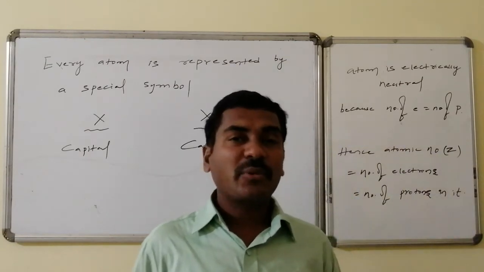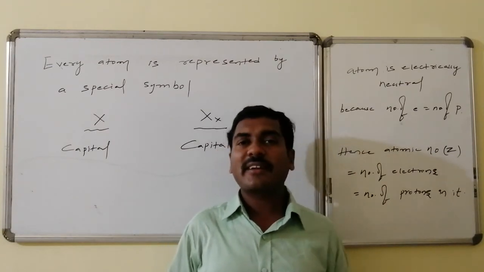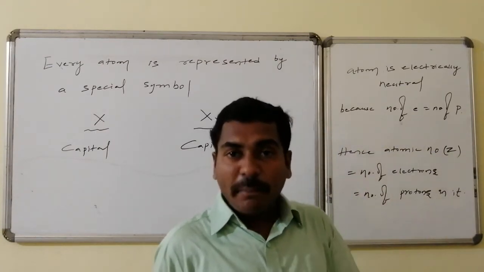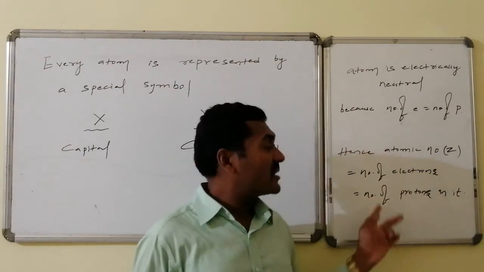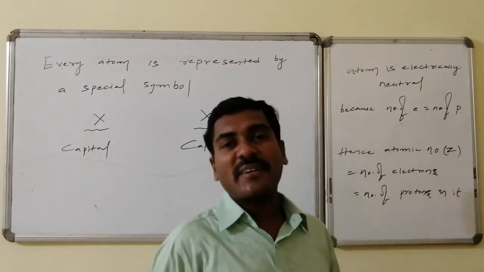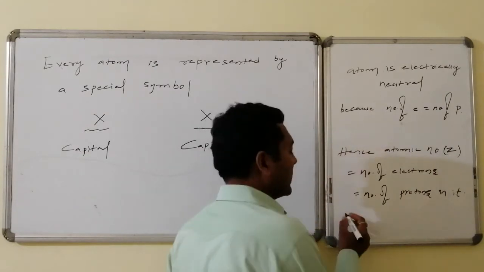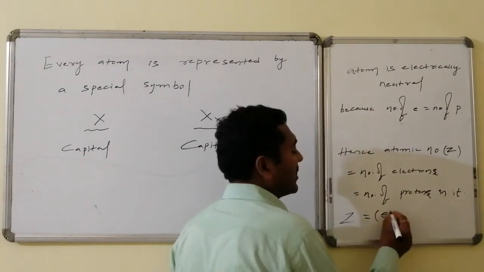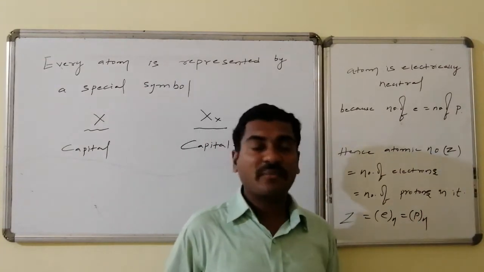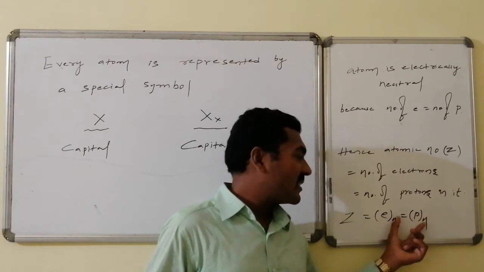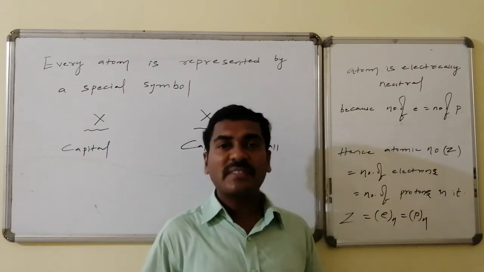Every atom has some unique number of electrons and unique number of protons, and it maintains electrical neutrality. Thus atomic number is equal to the total number of electrons present in the atom, which is also equal to the total number of protons present in the atom, and it is indicated by Z. The number of electrons and protons are equal in quantity but different in charge.